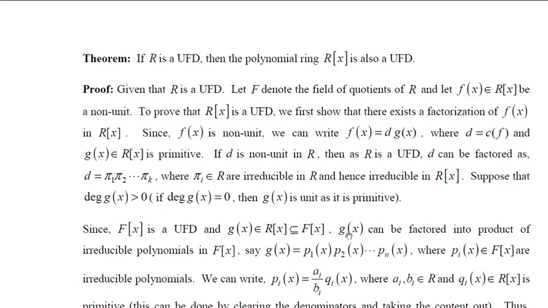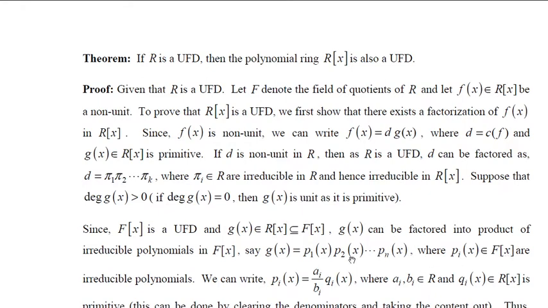So, g of x, which is a non-unit, can be factored into a product of irreducibles, say g of x equal to p1 of x, p2 of x, up to pn of x in F of x, where p1 of x, p2 of x, up to pn of x are irreducible polynomials in F of x.